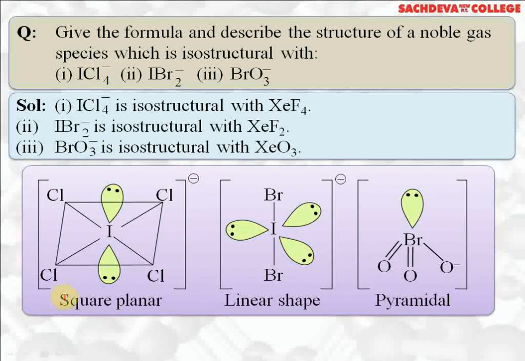This is the structure of ICl4 minus, which is square planar, with 2 lone pairs of electrons on axial positions. IBr2 minus is linear, 2 bonded pairs, 3 lone pairs. Here we have 4 bonded pairs and 2 lone pairs. This BrO3 minus is pyramidal. There is a double bond. Here oxygen has a negative charge and 1 lone pair of electrons.